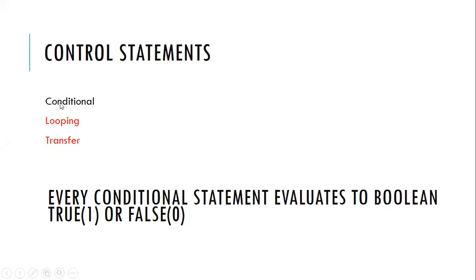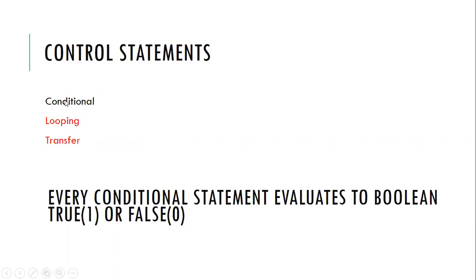The definitions are by their name. Condition means we'll give a condition: if this is greater than this, then do this. Looping, just now we have seen the looping. It's repetition. Repeat for 10 number of times. We have seen the example, right? These two we have already seen, and even the transfer we have seen. When the condition is so and so, transfer it from bottom to up again. So we have control statements.